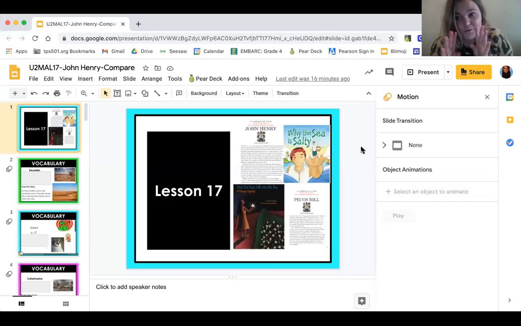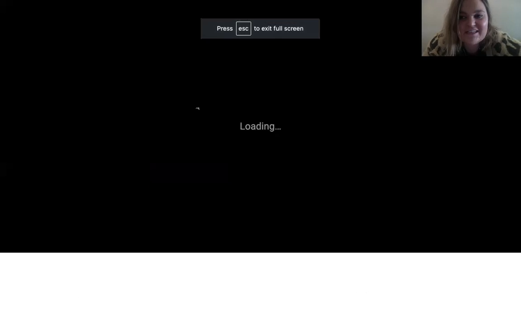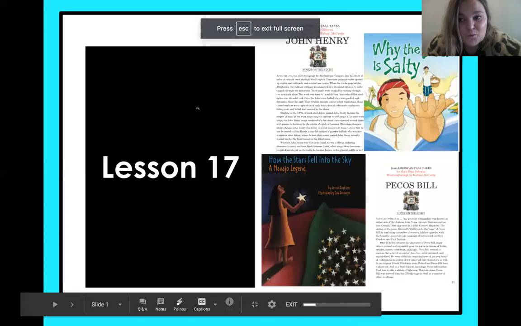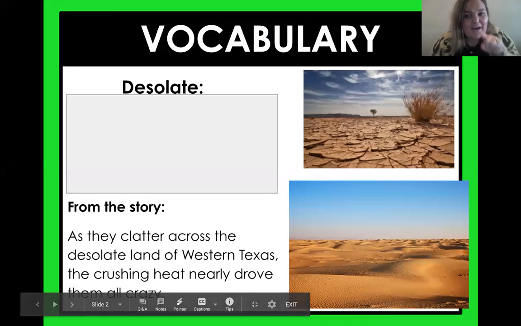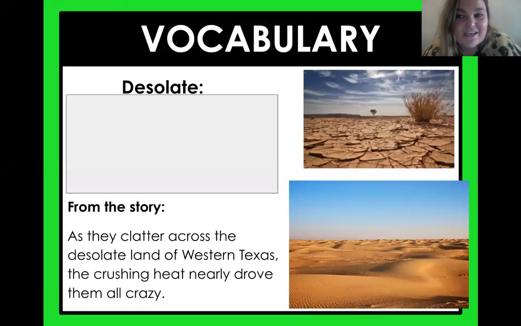So the four stories that we are comparing today are Why the Sea is Salty, How the Stars Fell into the Sky, Pecos Bill, and John Henry. So I'm so excited because these are all really amazing stories. And to start us off, I want to do a quick vocabulary review to see who's been paying attention and locking in those vocabulary definitions.